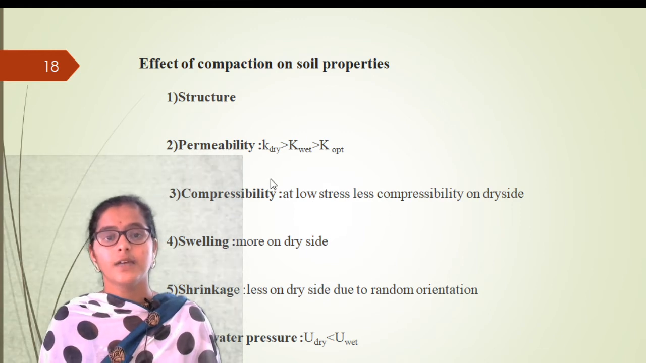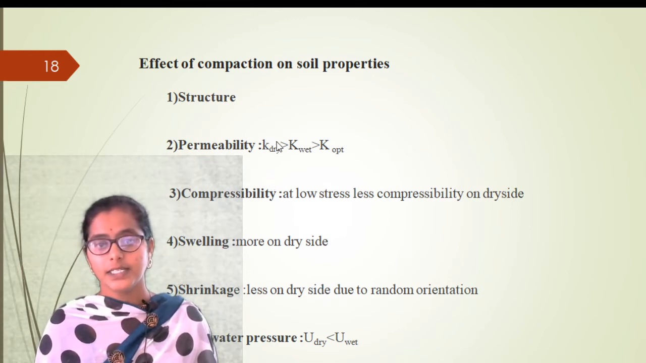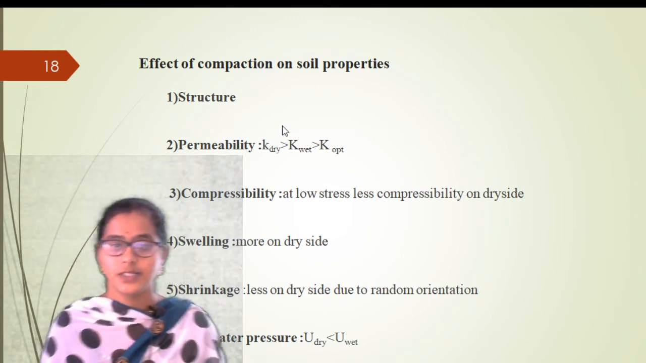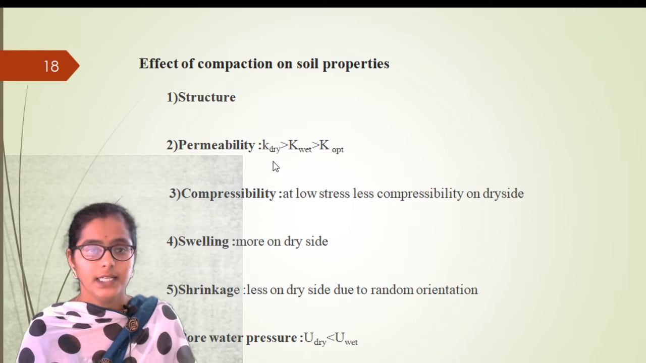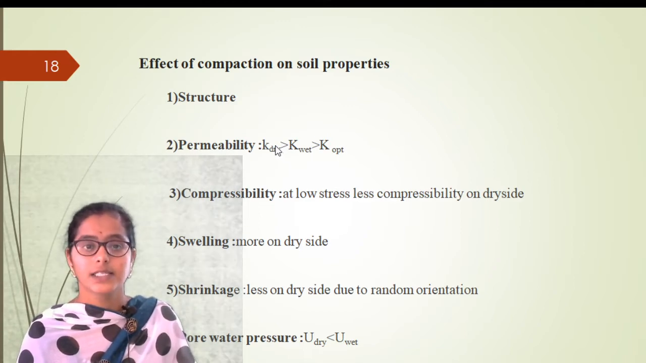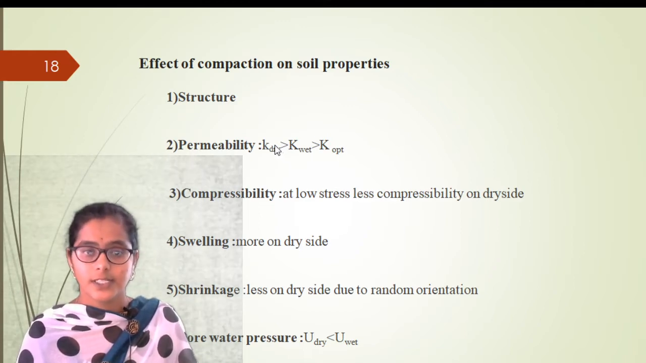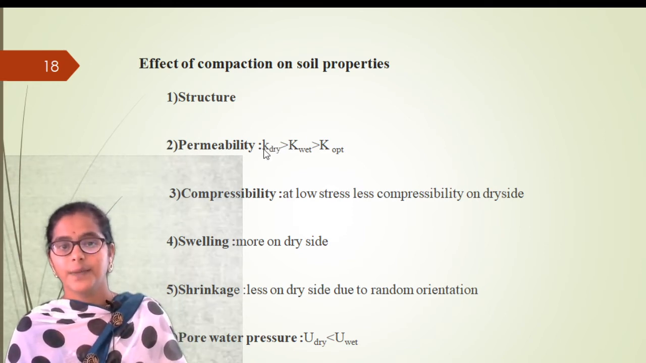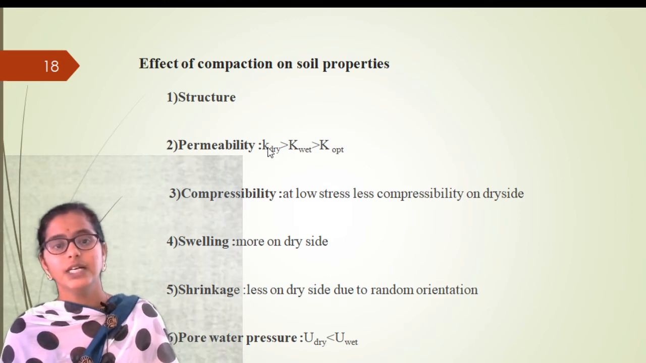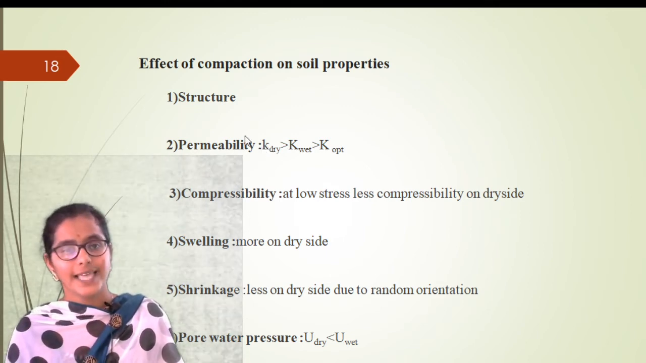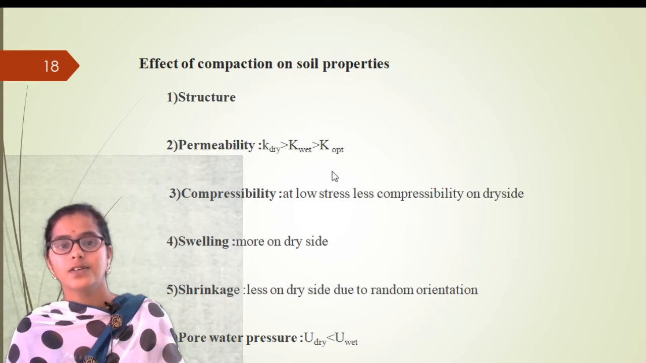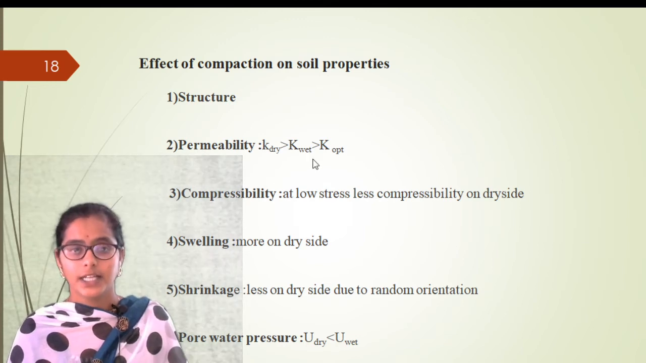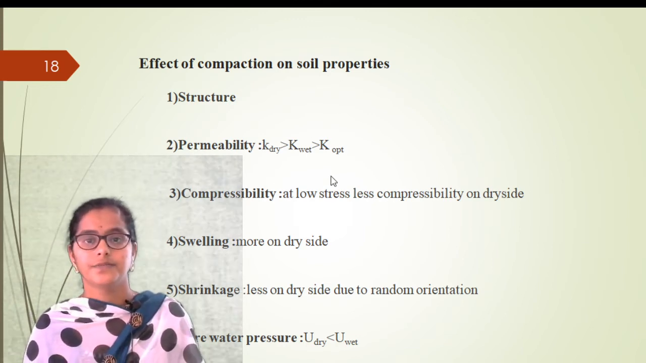The next thing is permeability. Permeability changes because of the compaction. In the second unit we discussed, students, if you can remember, that permeability varies with the size, with the viscosity, and also with the compaction and consolidation. Due to the compaction and consolidation, there will be a change in the permeability. So permeability is an engineering property that changes due to the compaction.